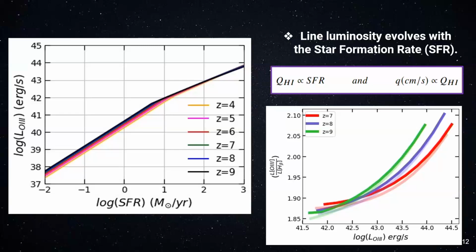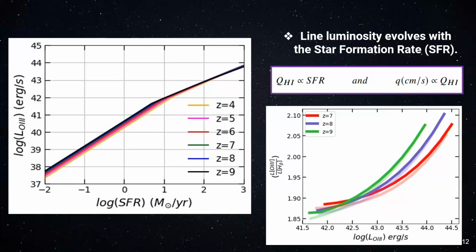However, we are still searching for a better calibration. So with the existing calibration, I tried to calculate the line ratio with respect to the L O3. Here I am showing you the evolution of the line ratio with respect to L O3. You can see that it evolves. If you go from lower luminosity to higher luminosity, the ionization parameter is increasing and metallicity is decreasing.